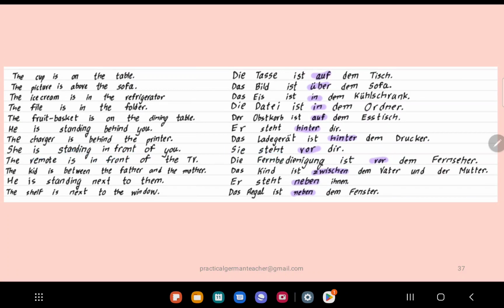So sie steht in front of you, vor dir. Okay? Vor dir. The remote is in front of the TV. Die Fernbedienung ist vor dem Fernseher. Vor is for in front, hinter is for behind.